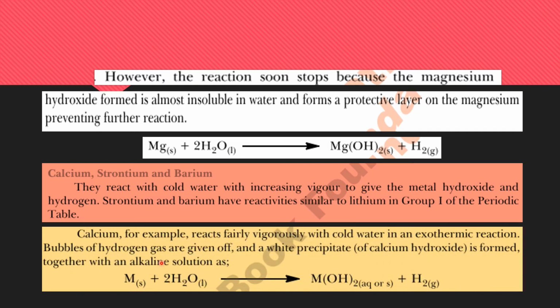Calcium reacts vigorously with cold water, and the reaction is exothermic. Hydrogen gas is produced, and white precipitates of calcium hydroxide are formed. So when a metal, for example calcium, strontium or barium, reacts with water, the respective hydroxides are formed and hydrogen gas is released during this reaction.